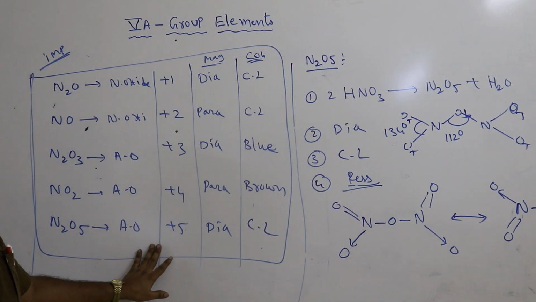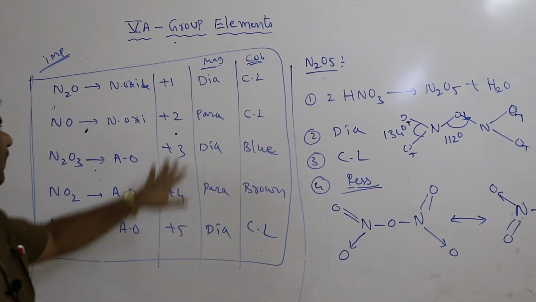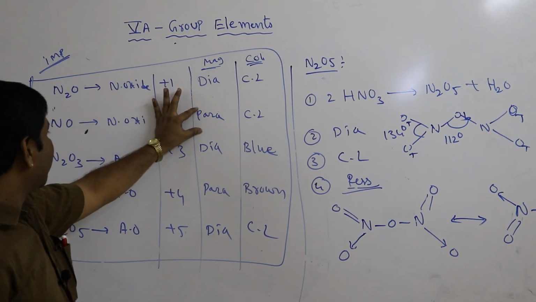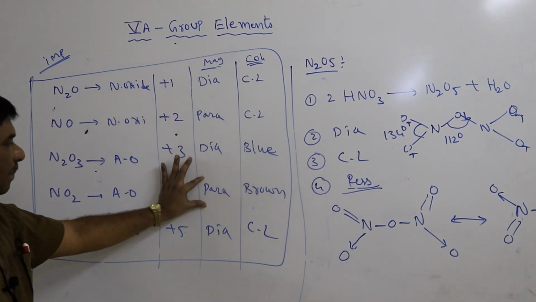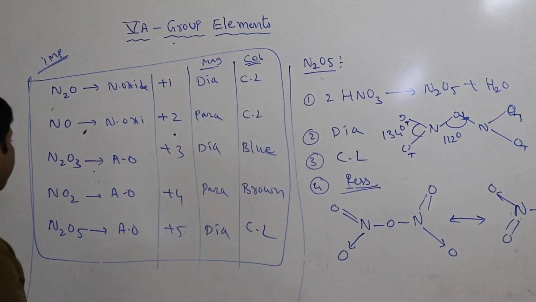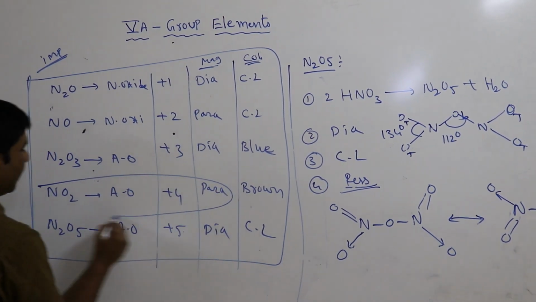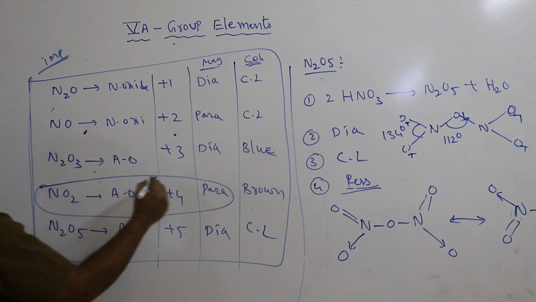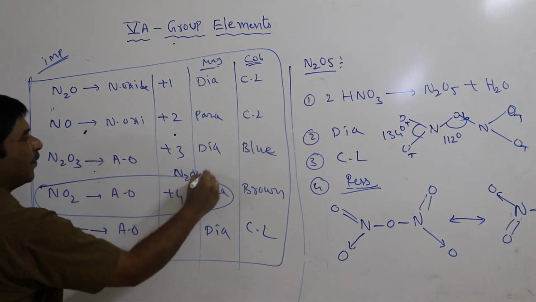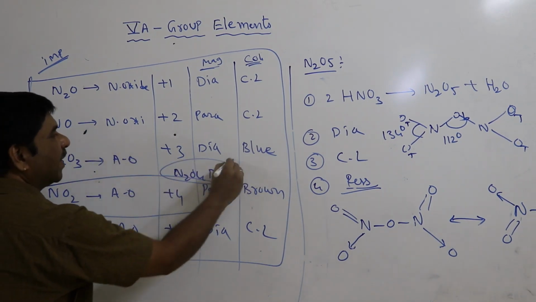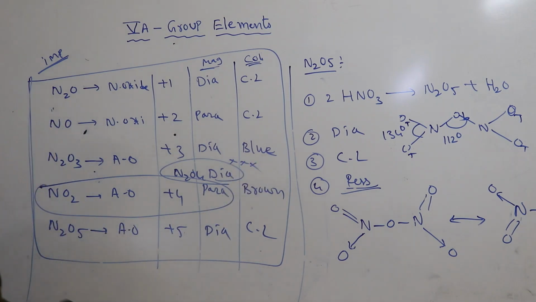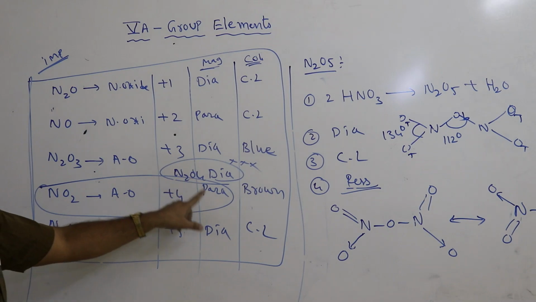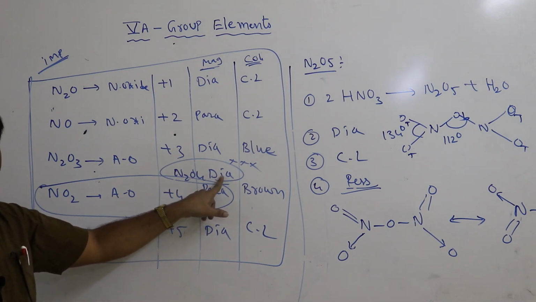The possible oxidation numbers are +1 to +5. Magnetic property is very important: diamagnetic, paramagnetic, diamagnetic, paramagnetic, diamagnetic. Remember this very important point also: NO2 is paramagnetic, and its dimer N2O4 is diamagnetic.